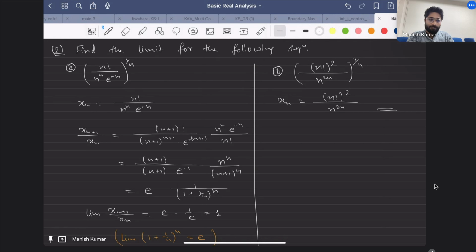e to the power minus 2, I think. This one? Yes sir. Okay, then if you want to verify, let me just check. Yeah, so this would be n plus 1 square, and then n plus 1, 2n plus 2, 2n.